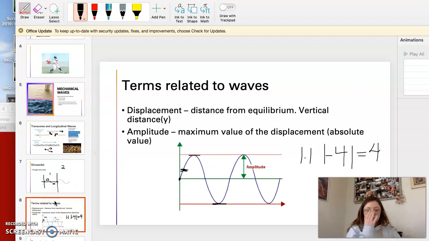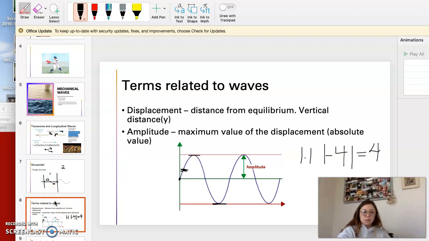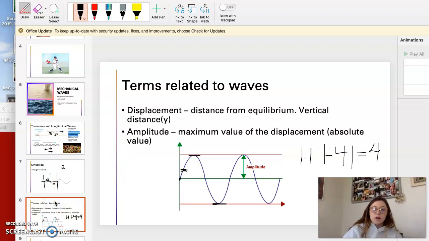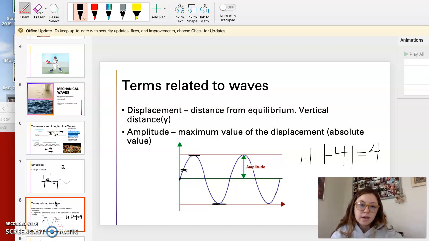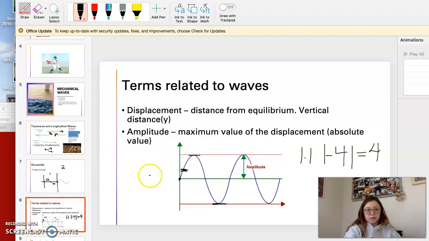So these terms that we're going to go over also relate to electromagnetic waves and light waves and sound waves, okay? So the displacement is the distance from equilibrium. So equilibrium is right at 0, right? And the displacement is the vertical distance. So if we go up this far, that's a displacement of maybe, let's call this 1.